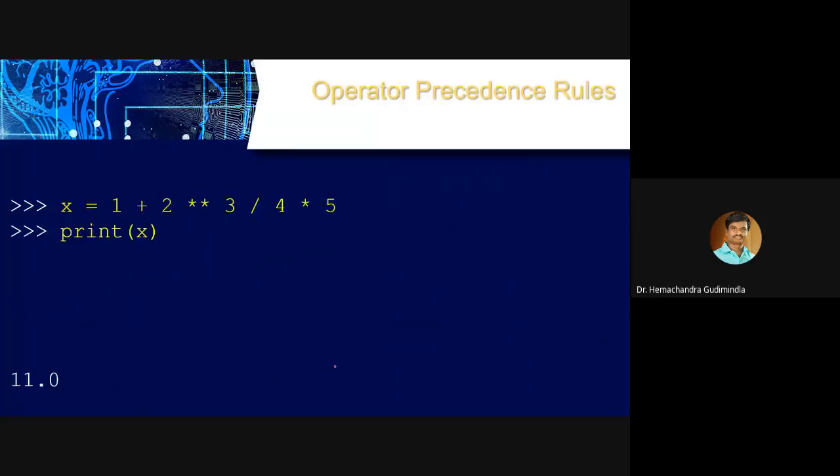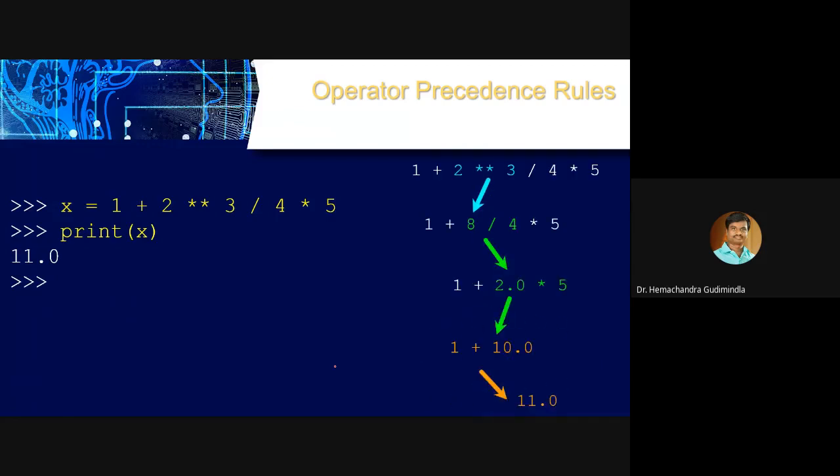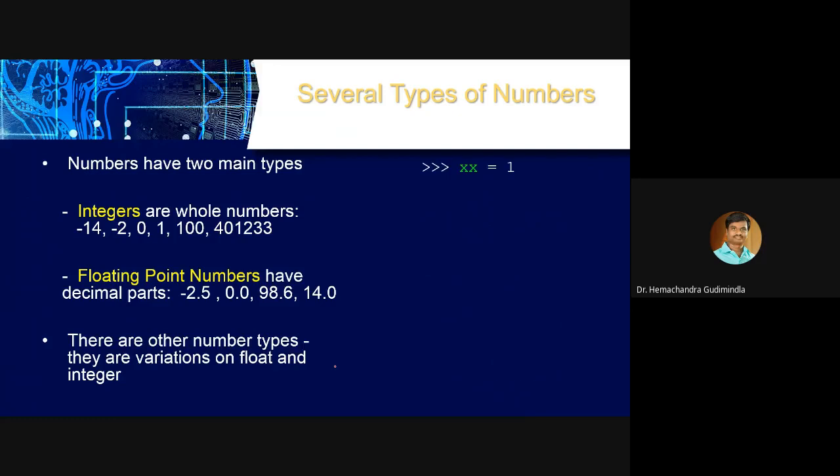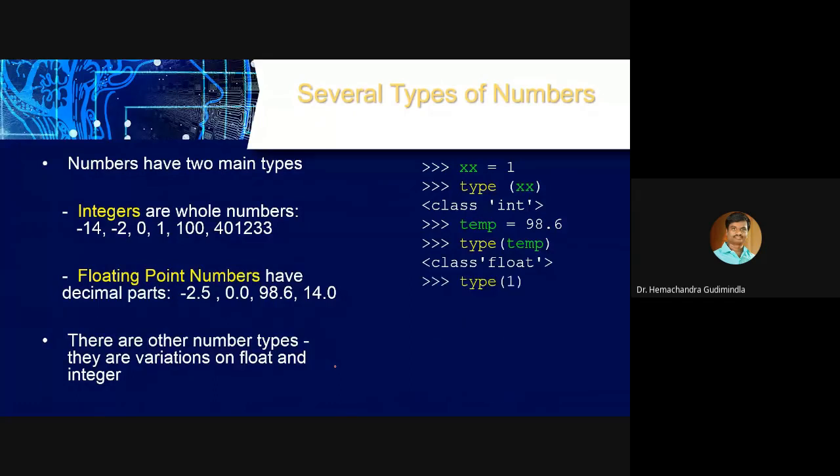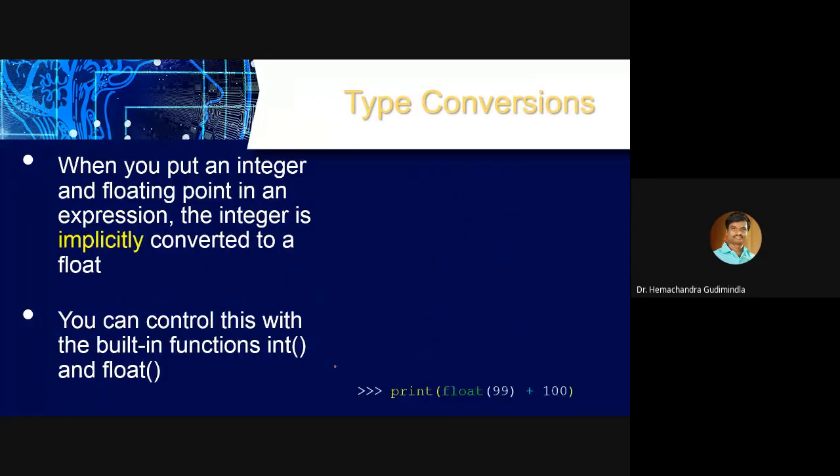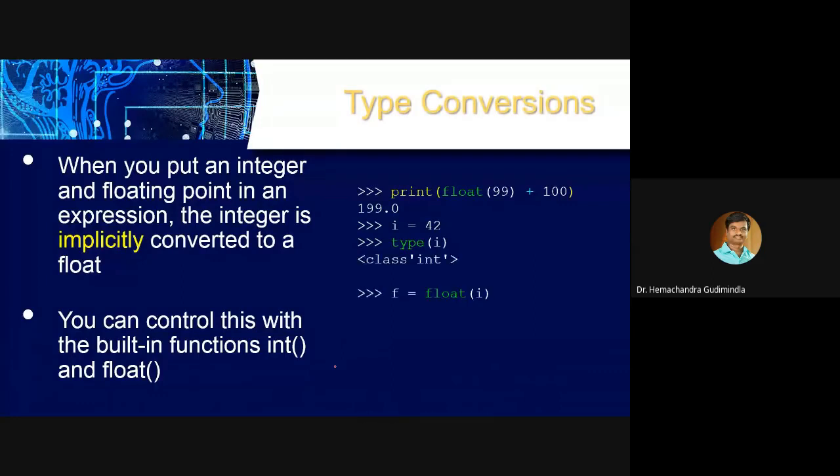We already discussed all these things. You just kindly go through the PPT so that you will learn what contents we already covered. And the types of numbers, we know integer, float, and strings. So these are the basic types. Later on, we will get a few more data types that we use in Python programming.